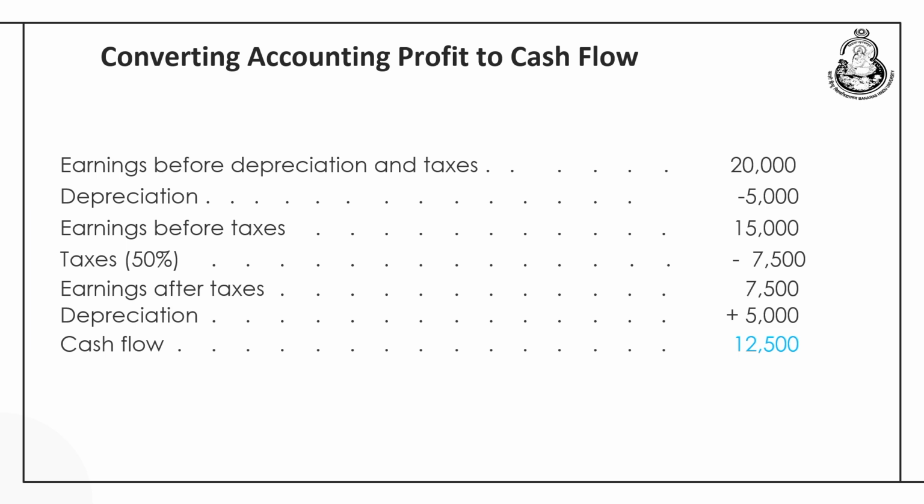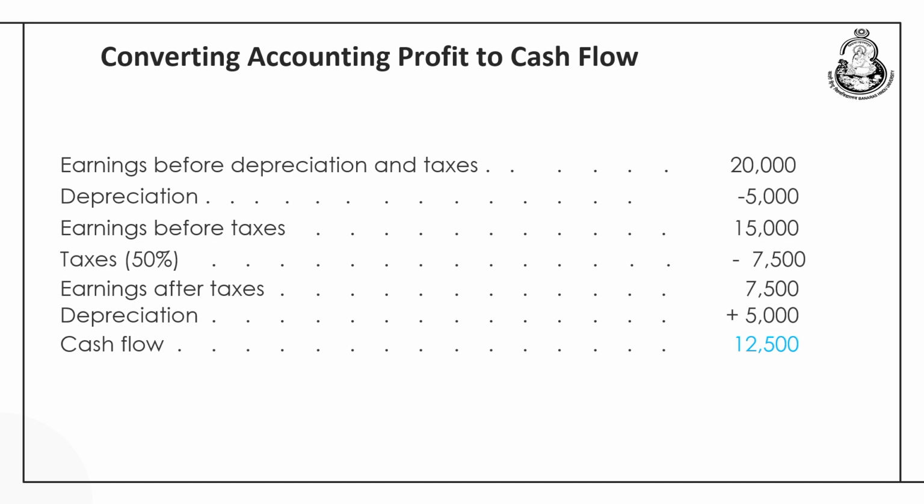So, this 7,500 is nothing but the accounting profit, where we have deducted depreciation and taxes as well. But if we have to consider cash flow, this accounting profit has to be converted into a figure of cash flow. So, how to convert this? This magic can be done by adding back the depreciation to the earnings after taxes.